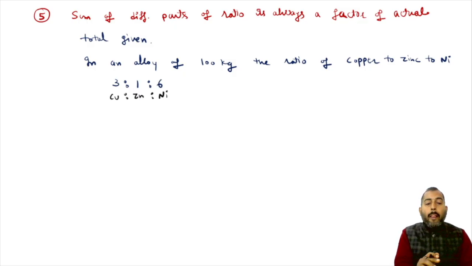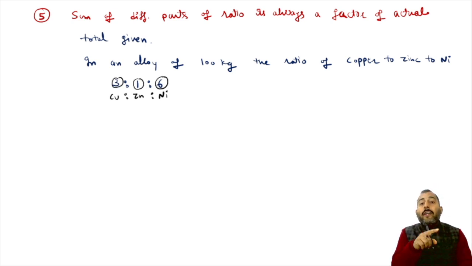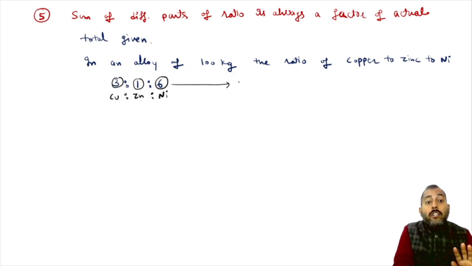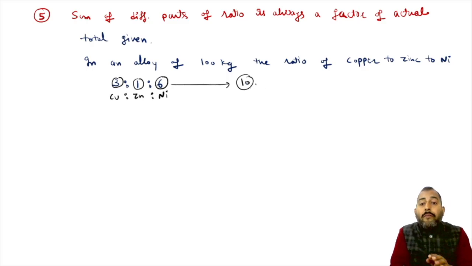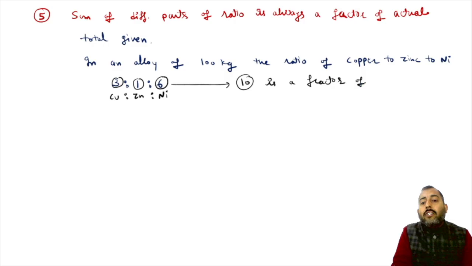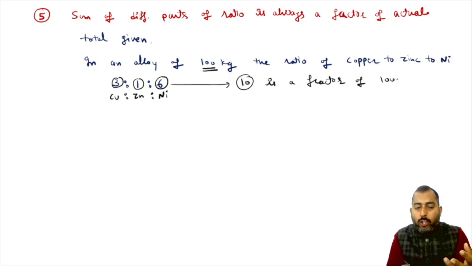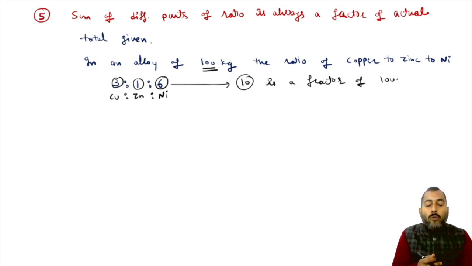Now remember it. In case of a ratio, take the sum of every part. So see, 3 plus 1 plus 6. The sum of the different parts is 10. So in a ratio, the sum of every part, which is 10 here, is a factor of the actual total, which is 100. What is 100 here? 100 is the actual total.